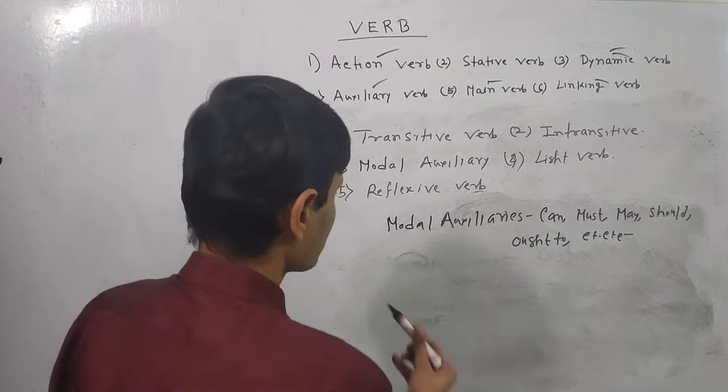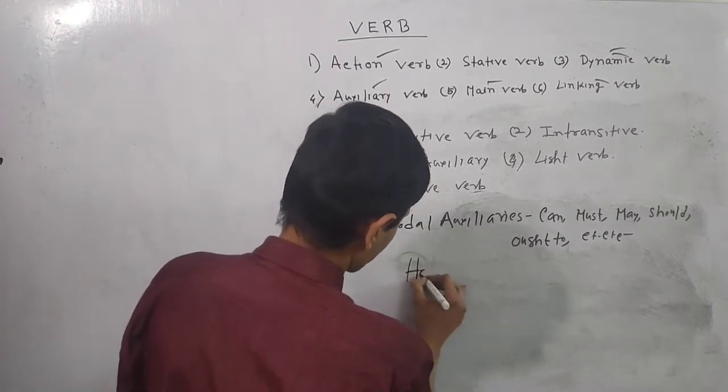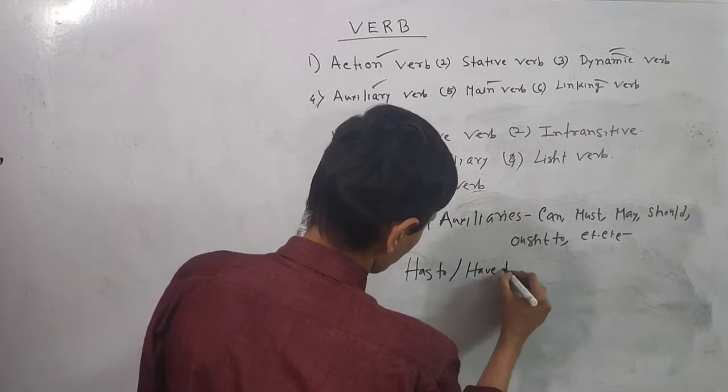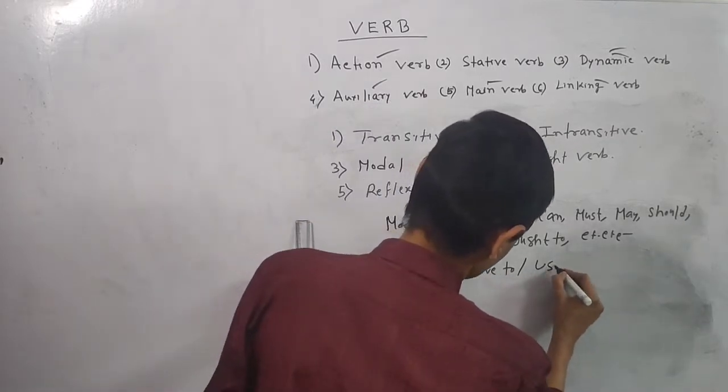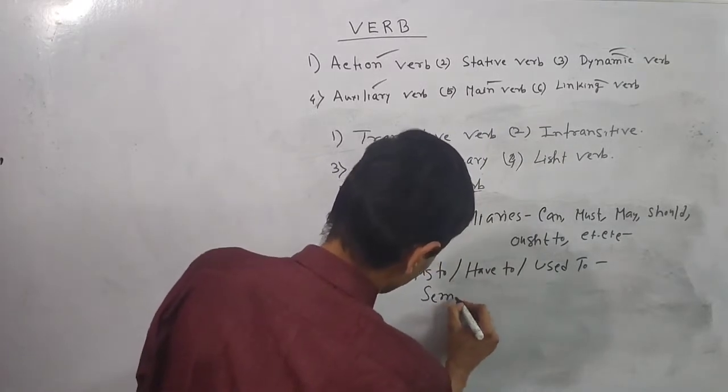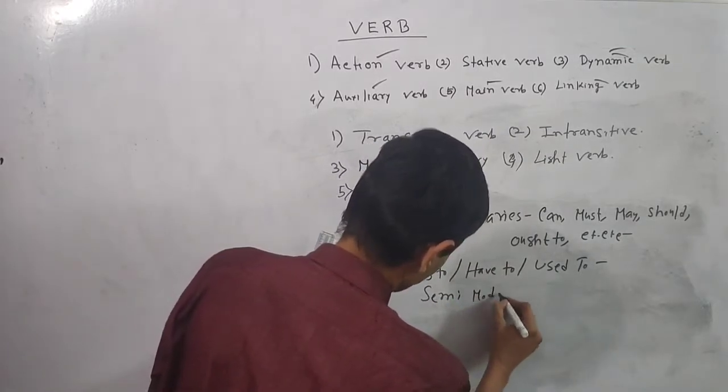On the other hand, has to, or have to, or used to, etc., are called semi-modal auxiliary verbs. Semi-modal auxiliary verb.